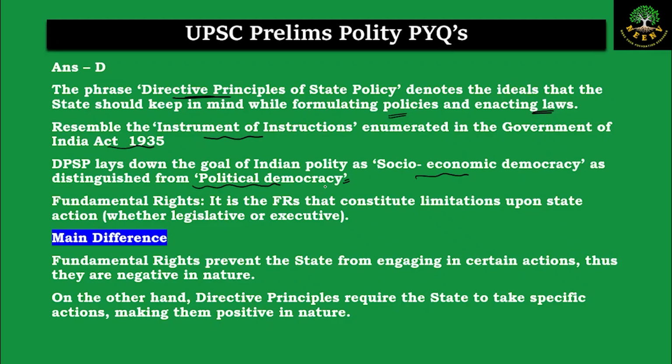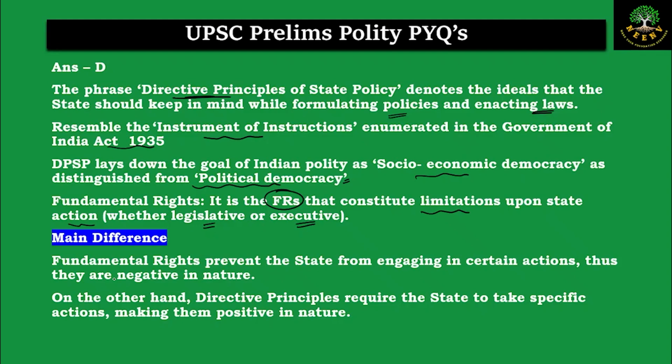And coming to the scope of the question, it is the fundamental rights that will put the limitations upon the actions of the state. It can be the legislature or it can be the executive. If we look at the basic difference between the fundamental rights and the directive principles, the fundamental rights put the restrictions on the state, saying that the state cannot engage in certain actions. So they are negative in nature.